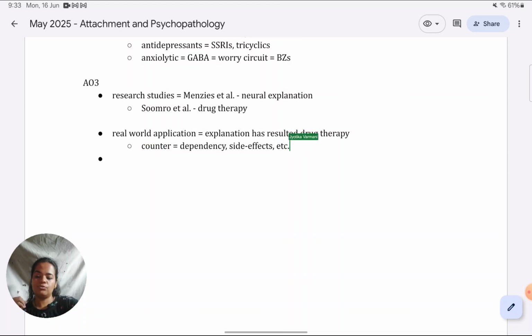What I want you to note is that in each point I have integrated both the explanation and therapy, and I'm giving equal importance to both. It's not like I'm talking about only one while mentioning the other. So make sure you do that. Finally, I have not given any weakness directly as such.